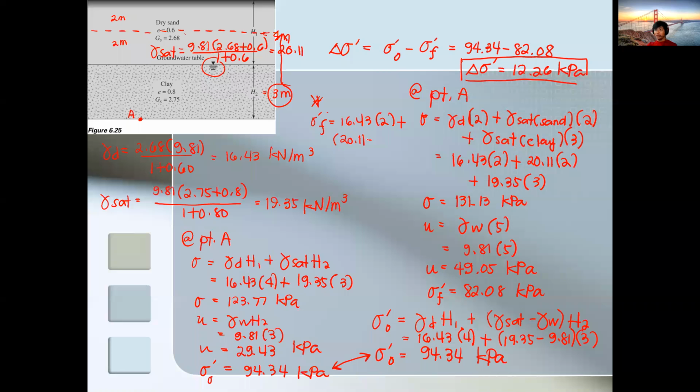Again, to make it effective, since it is a saturated unit weight, minus the unit weight of water to get gamma prime, then times 2. Then lastly, 19.35 minus 9.81 times 3.